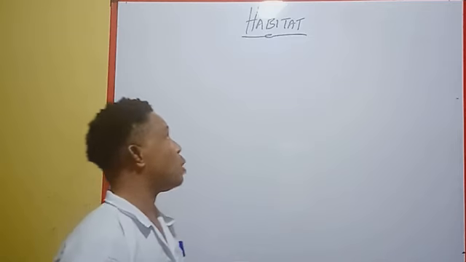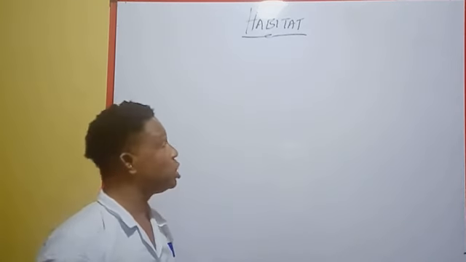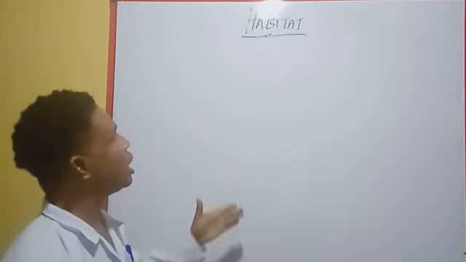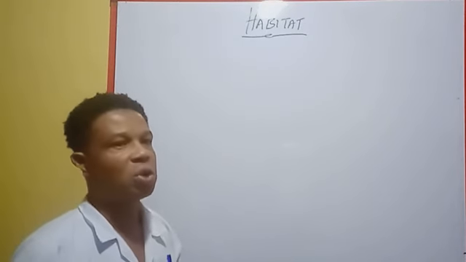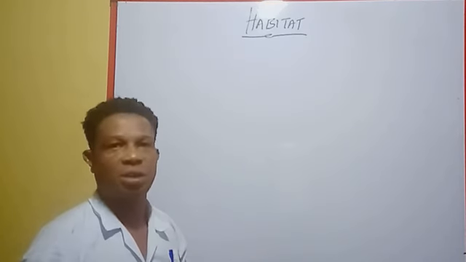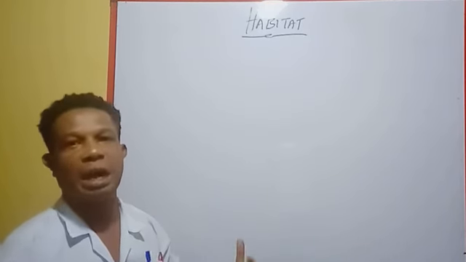In this video, I'll be talking about habitat. So to begin with, what is habitat? A habitat is the dwelling place of an organism. The place where you find an organism carrying out its life activities is what we call a habitat.